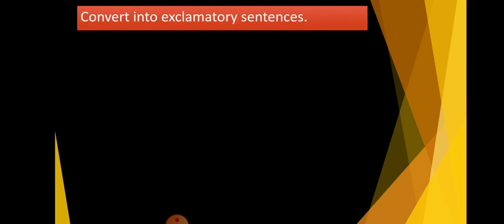Now next activity, convert the following sentences into exclamatory sentences. All of you have learned the conversion of sentences into exclamatory sentences. Here are some examples. First sentence is given here.